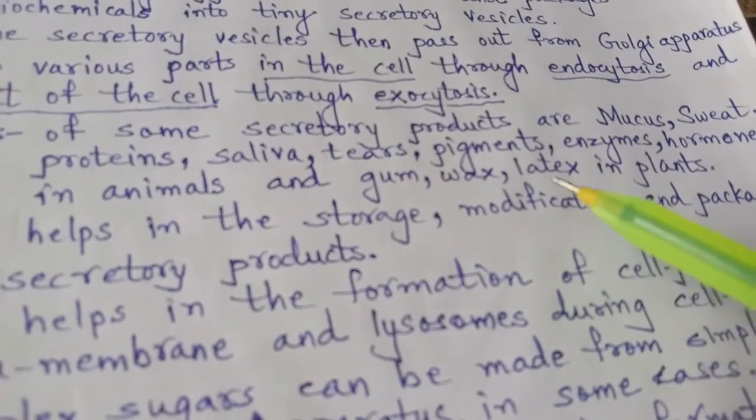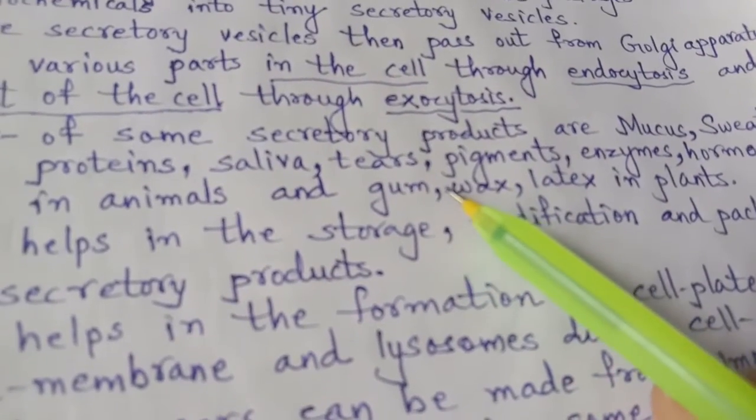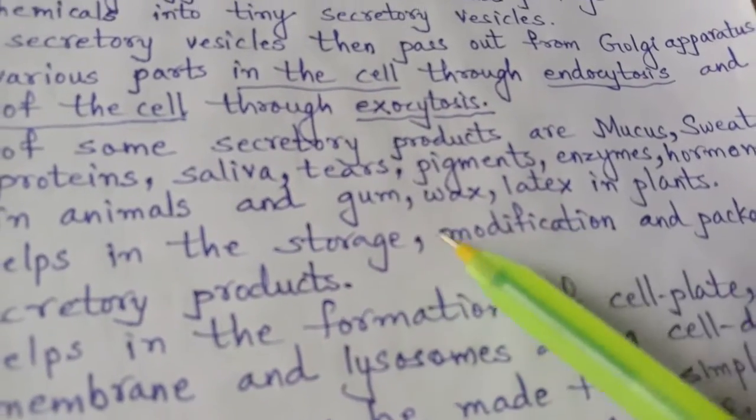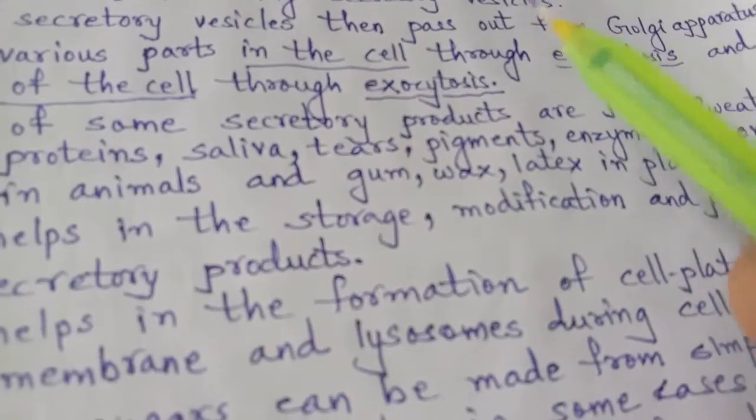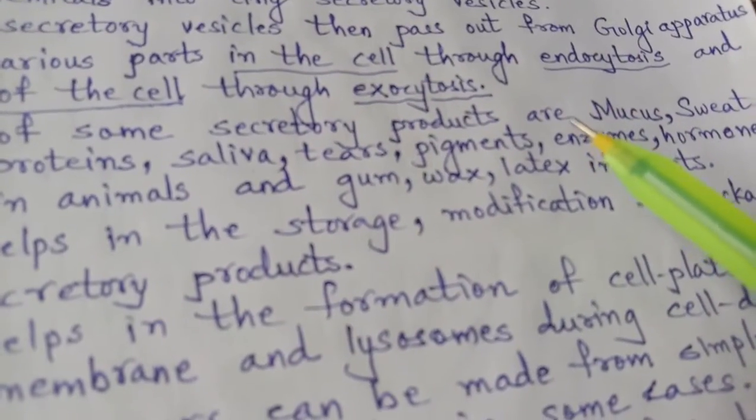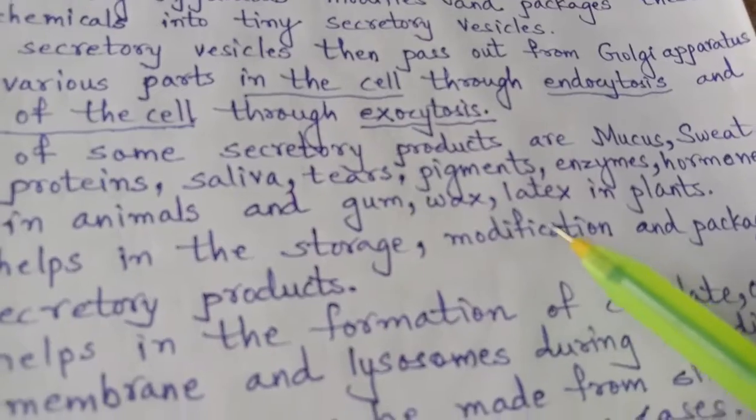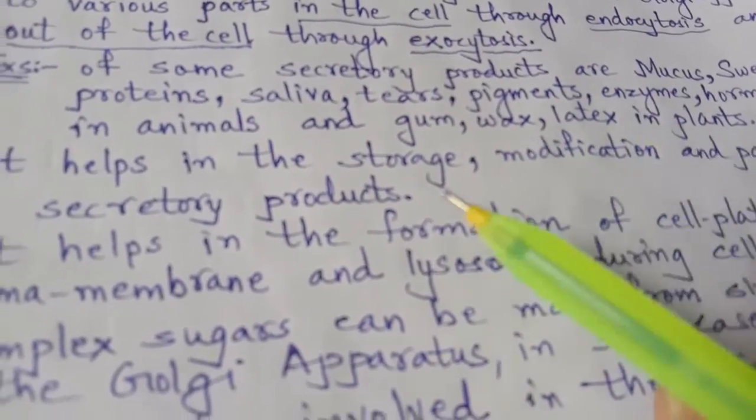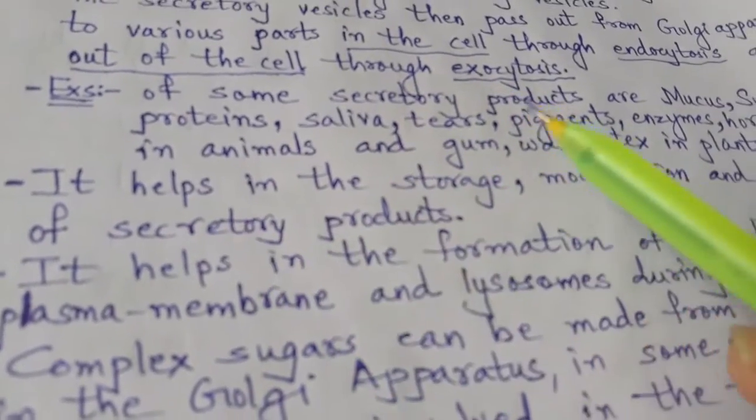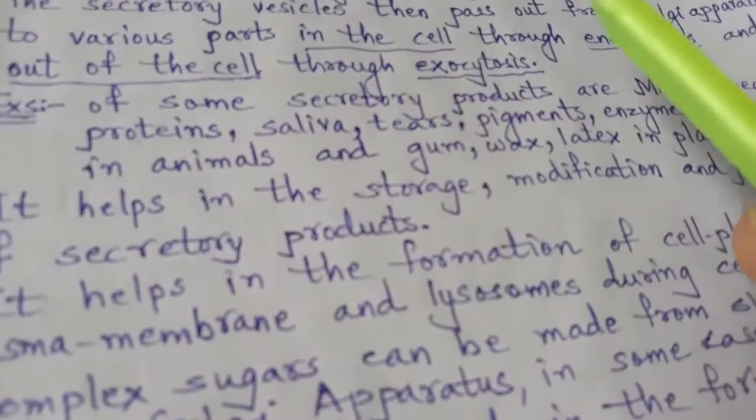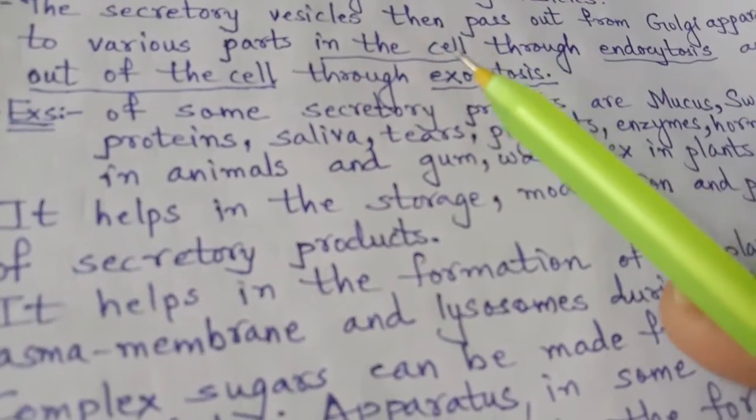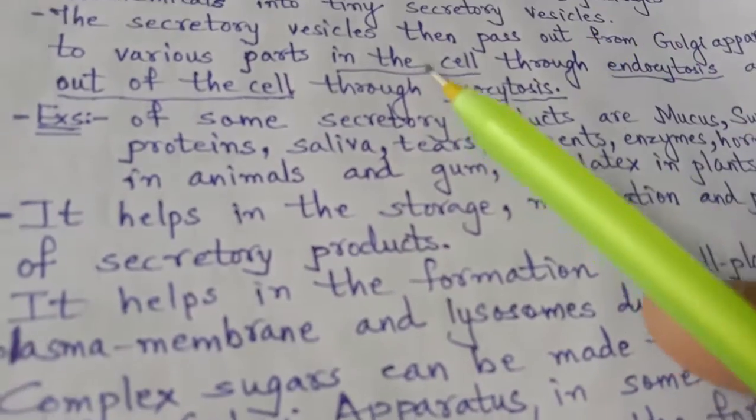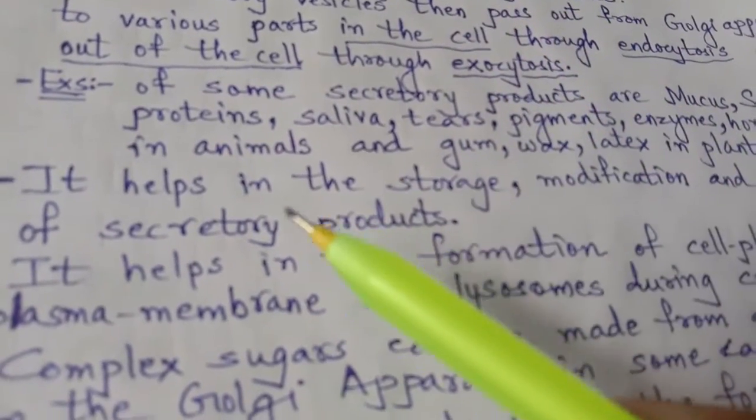Even in plants secretion takes place, which is modified by the Golgi apparatus: gum, wax, latex. You might have seen wax and gum coming out of plants, and latex, a white colored fluid coming out of the plants. These are the secretory substances seen in plants. The Golgi apparatus modifies all this secretory material because it is a secretory organelle, and then it fills up its vesicles, which in turn go to different cells and even out of the cell.